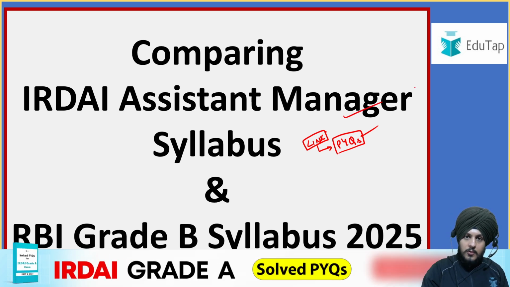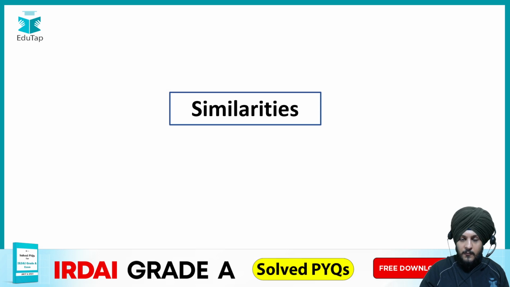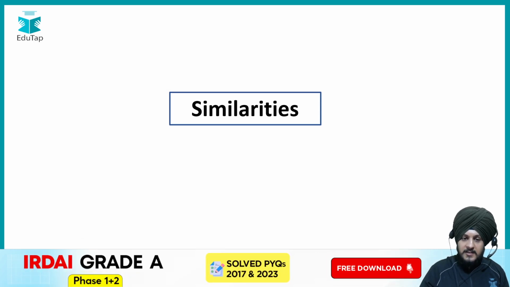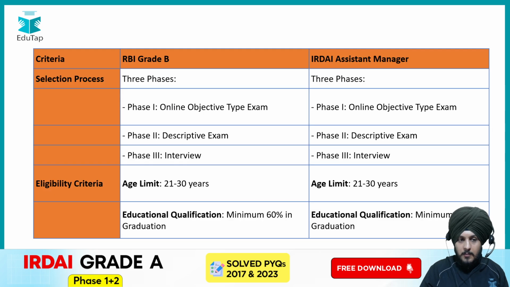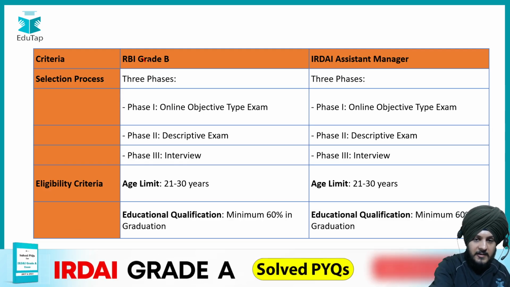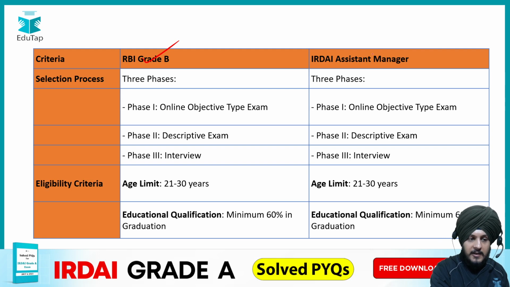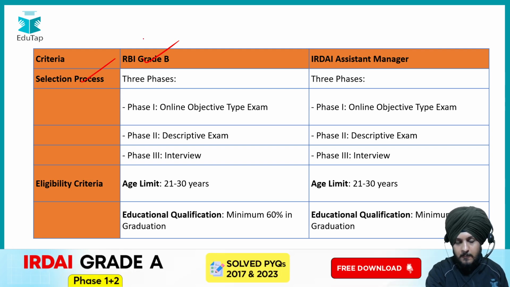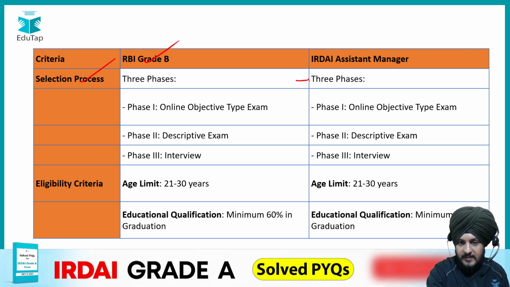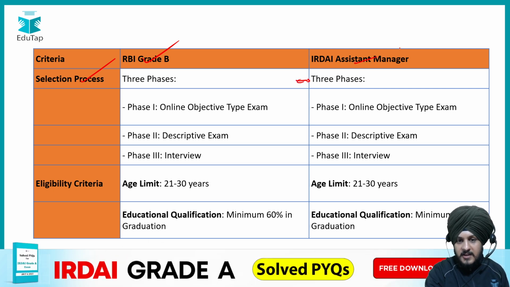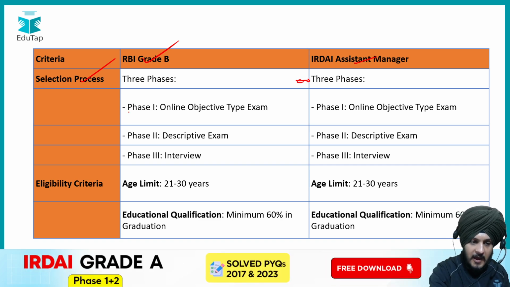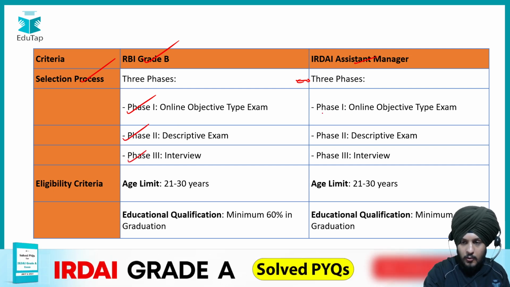Fine. So now let us begin with the session, and firstly let us talk about the similarities between both these examinations. Firstly, we have RBI Grade B. The selection process of RBI Grade B is divided into three phases. And similarly, there are three phases in the IRDAI Assistant Manager examination also. So firstly, you will have phase 1, then phase 2, and then phase 3. Over here also, we have phase 1, phase 2, and phase 3.